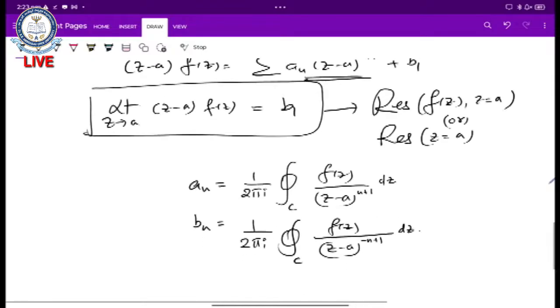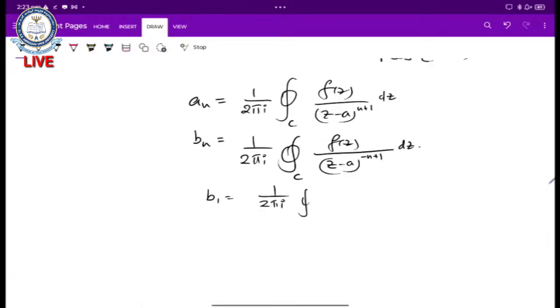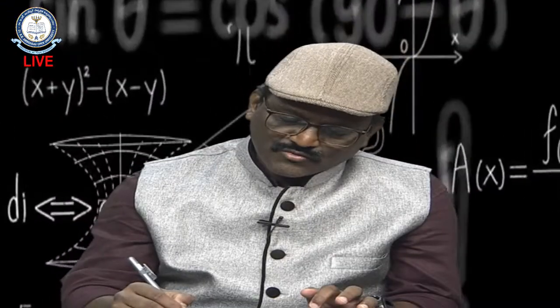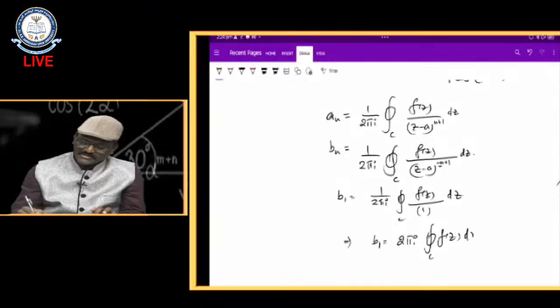Then if I put the b1 value, what is b1 equal to? 1 over 2 pi i integral over c f of z, and for n equal to 1, z minus a whole power 0 is 1. So b1 is 1 over 2 pi i integral over c f of z dz.